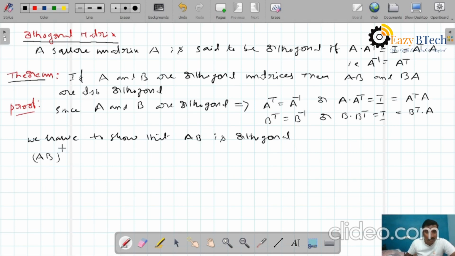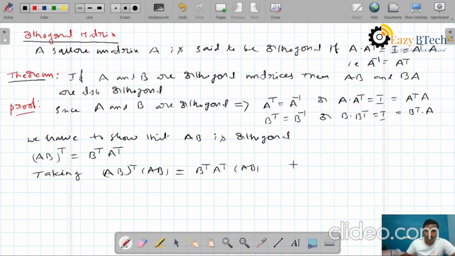You already know the property: AB whole transpose can be written as B transpose into A transpose. Already we discussed this identity. Now I am taking AB whole transpose into AB. According to the above property, this can be written as B transpose into A transpose into AB.